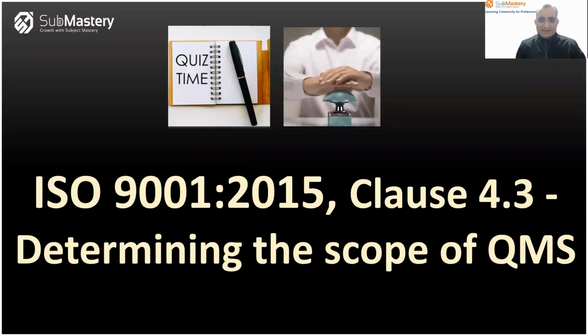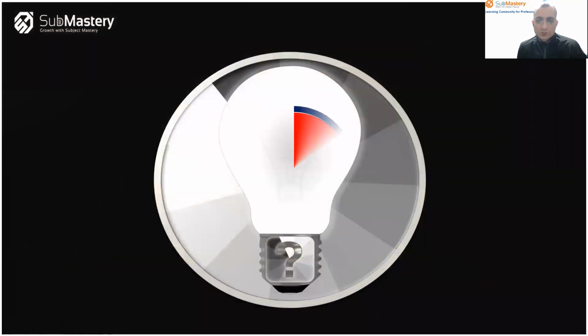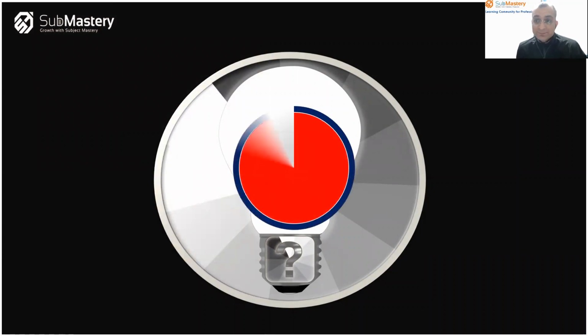Okay, so let's get started with a new set of quiz from clause number 4.3 of ISO 9001, determining the scope of the QMS. And as usual, you will get 15 seconds to answer each question after I complete reading the question. Okay, so let's get started.